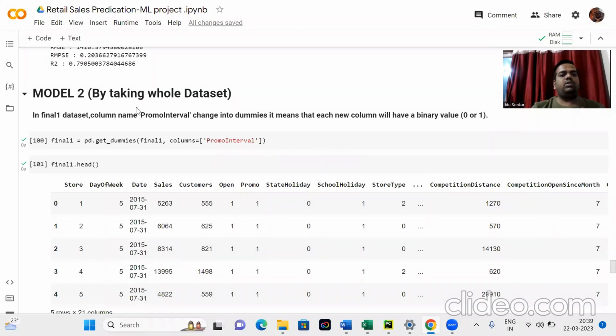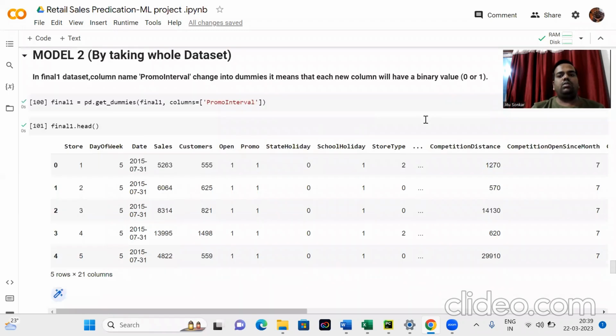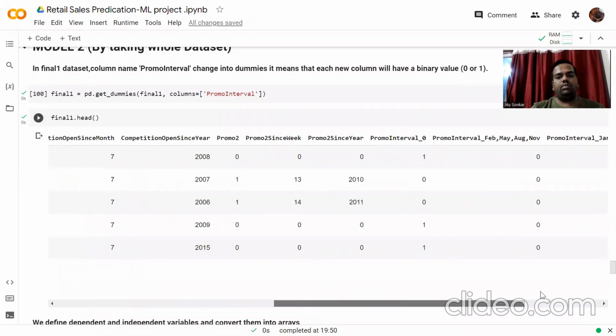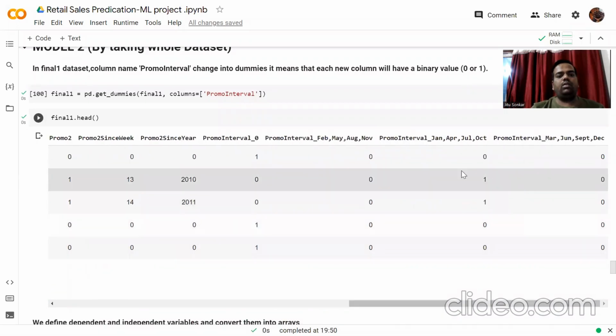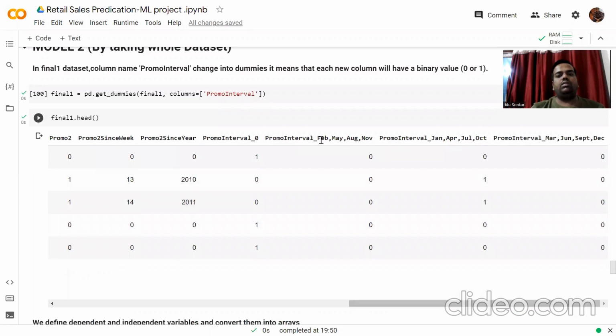So we start with model 2, taking the whole data set. We previously saved our data set as final one, which has the promo interval. We change it again with pd.get_dummies, and the new columns have binary values 0, 1. We had 18 columns before, so we increase by 3 columns: promo interval February, May, August, November; January, April, July, October; and March, June, September, December.